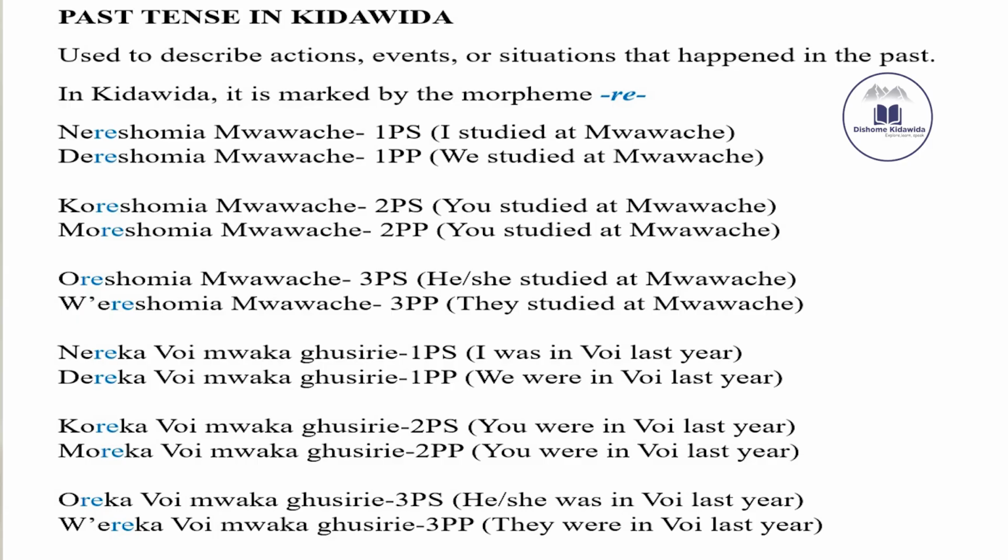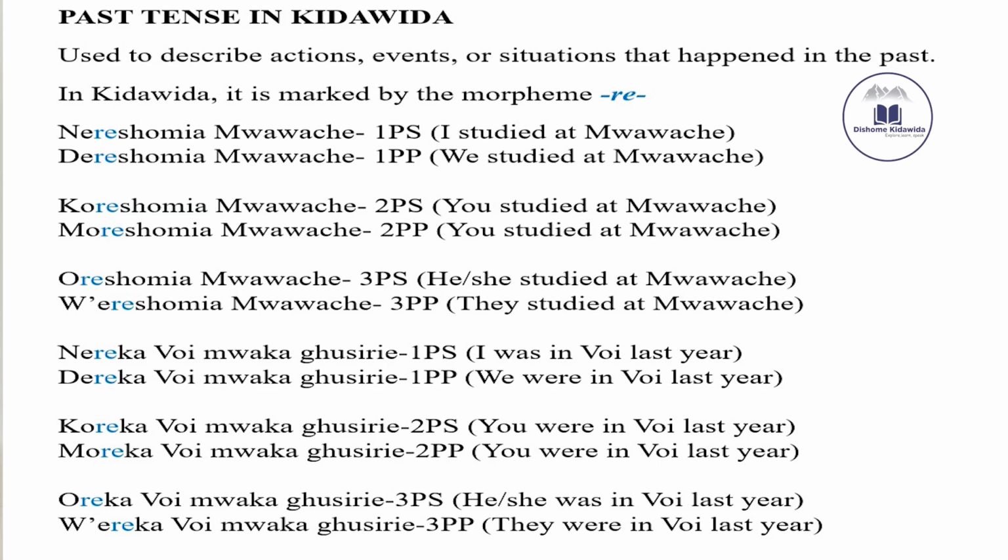In the second person, kore, then you add the verb. In the plural form of the second person, more, then you attach the verb. And in the third person, we are using ore, then you add the verb. And in the plural, we are using vere, and then you attach the verb.